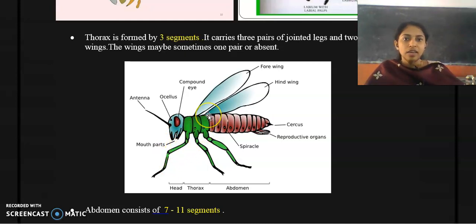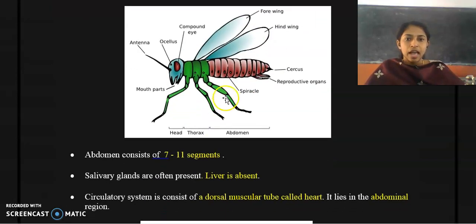Wings may be present in some organisms, while in some organisms wings are absent. But there are a few insects which possess only a single pair of wings. So it may vary depending upon the type of insect. For a typical insect, they possess 3 segments in the thoracic region, and from each thoracic segment there arises a pair of jointed legs, and you can also find 2 pairs of wings in the thoracic region. Clear?